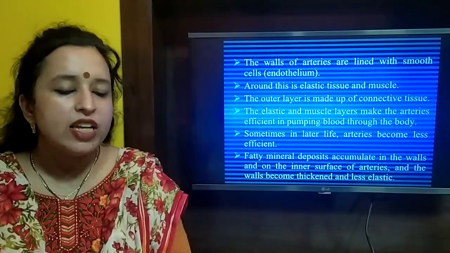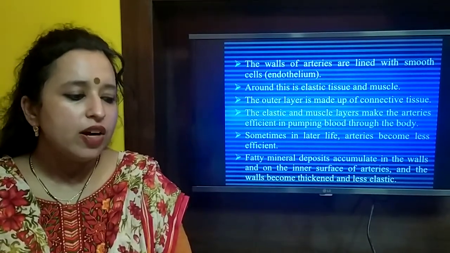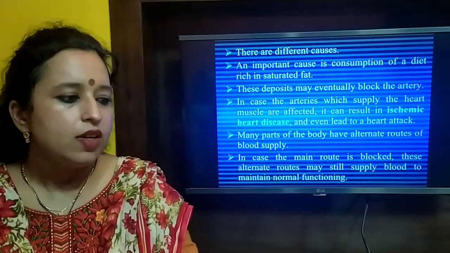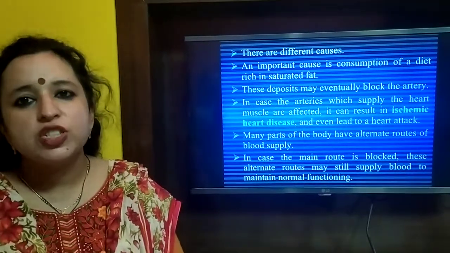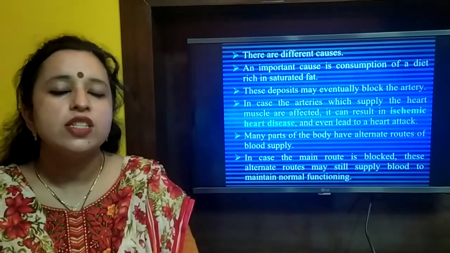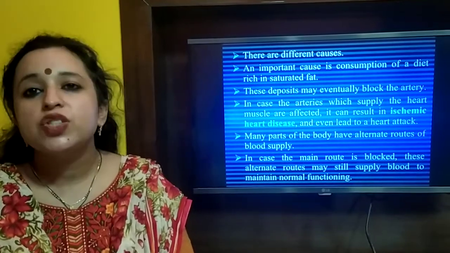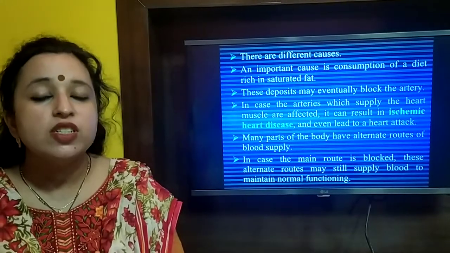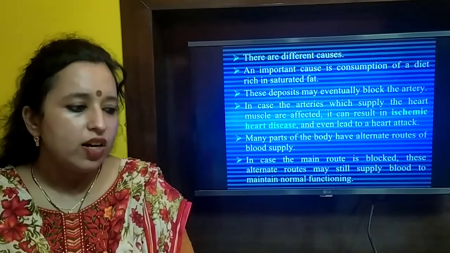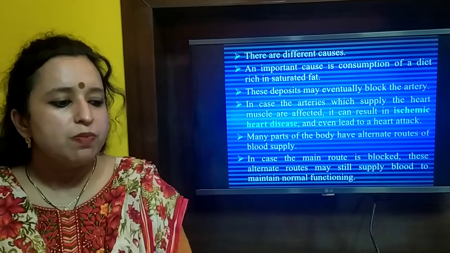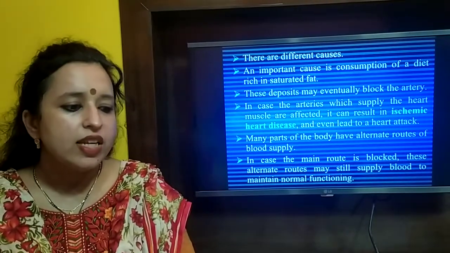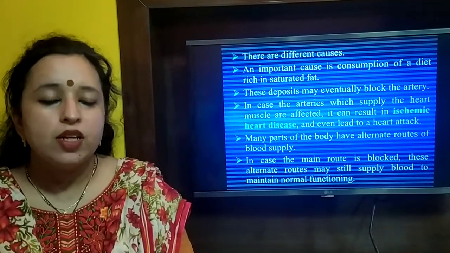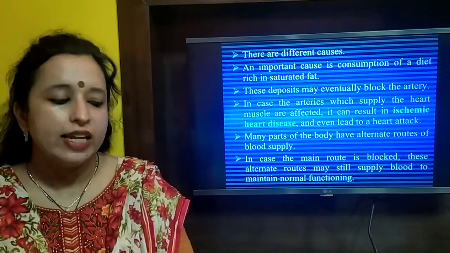Fatty mineral deposits accumulate on the inner side of arteries, and the walls become thickened and less elastic. There are different causes of fat deposition in the arteries. One important cause is the consumption of a diet rich in saturated fat, such as butter and ghee. These deposits ultimately lead to blockage of the artery. In case the arteries which supply the heart muscles are affected, it results in an ischemic heart attack and even leads to a more prominent heart attack, which can result in death.